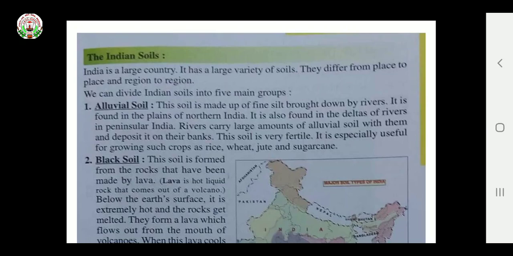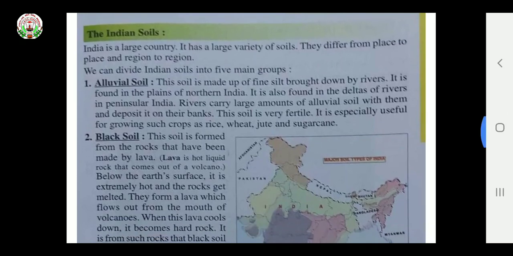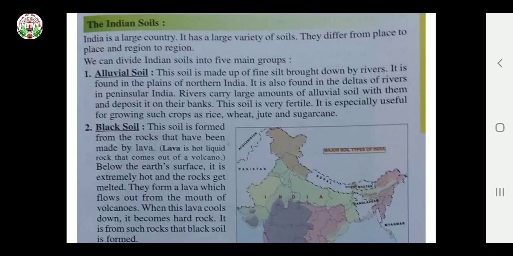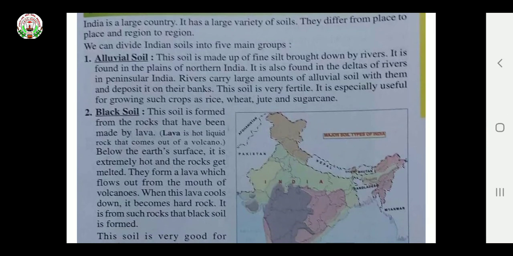Number 1, alluvial soil. This soil is made up of fine silt brought down by rivers. It is found in the plains of northern India. It is also found in the deltas of rivers and peninsular India. Rivers carry large amounts of alluvial soil with them and deposit it on their banks. This soil is very fertile. It is especially useful for growing such crops as rice, wheat, jute and sugarcane.